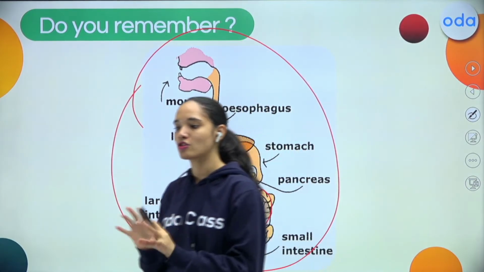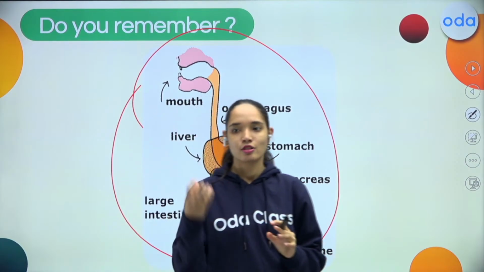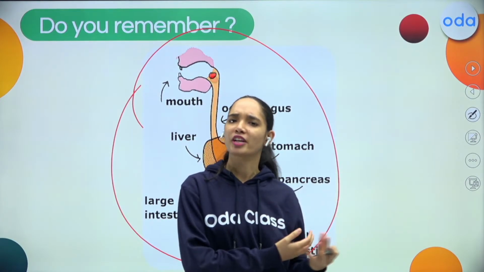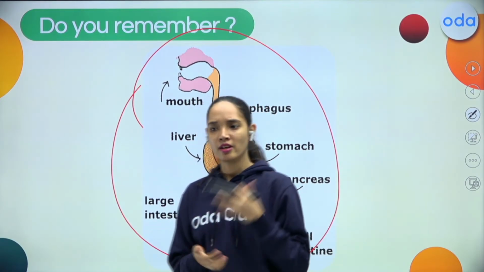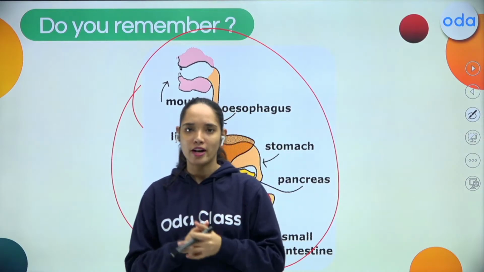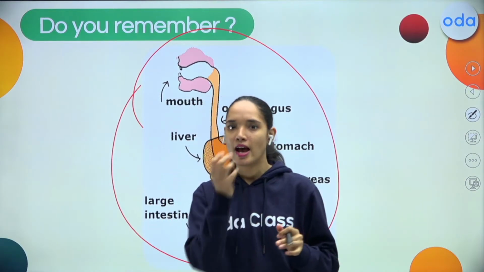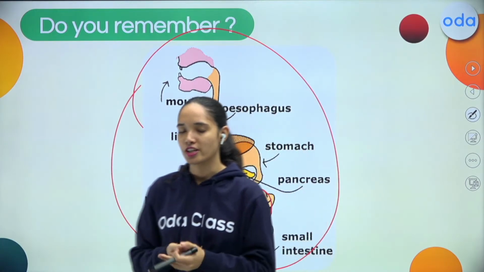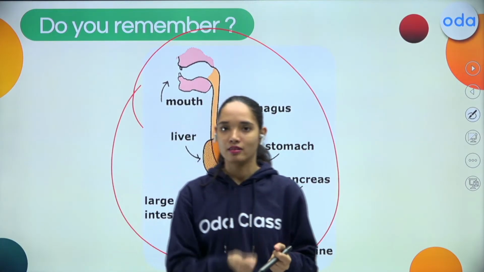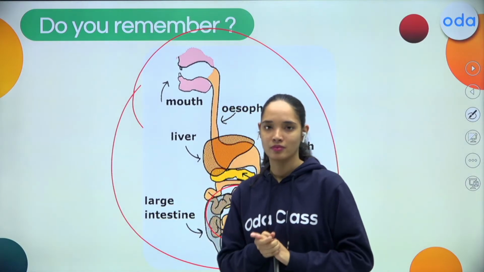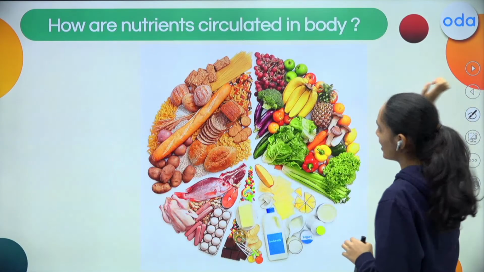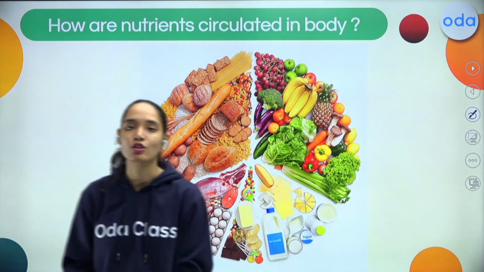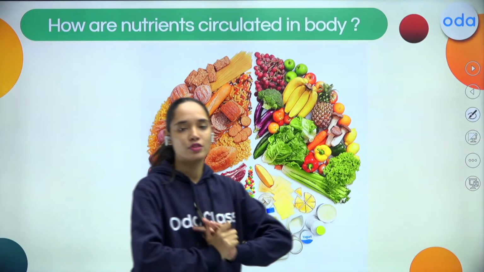For example, let's talk about aloo paratha, right? So aloo is a source of carbohydrate, that is your potato. Paratha is made up of wheat, even that is a source of carbohydrate. Now you are eating this aloo paratha, this gets digested, and those carbohydrates, the energy giving nutrients, are now there with the digestive system, right? So now the next question arises is, how are these nutrients circulated in the various parts of the body?